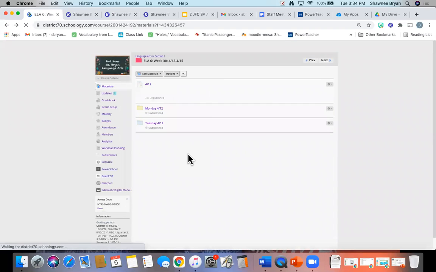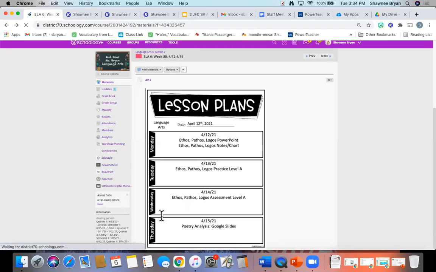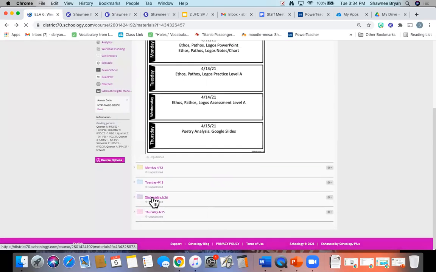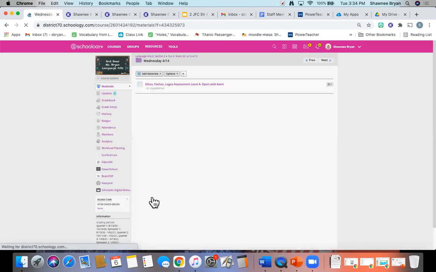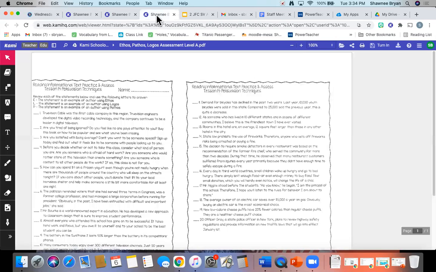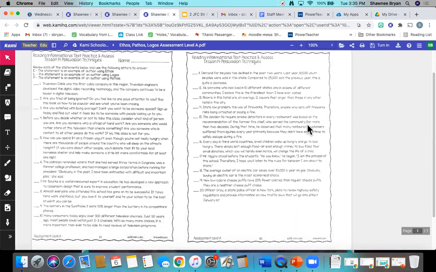Wednesday is going to look very, very similar, except it is the assessment version of the worksheet instead of the practice. So in Cami, it will look exactly the same. You will have 20 statements and you have to identify whether that statement is using ethos, logos, or pathos. Make sure you hit that turn in button when you are done.